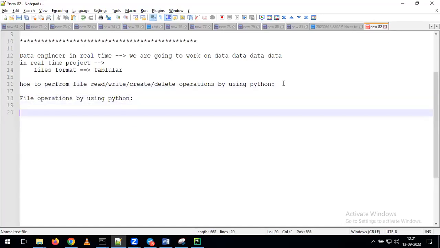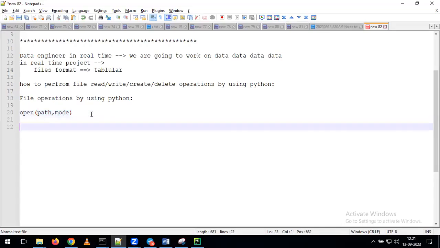It's very simple. In Python, we have a function called the open function. By using this function, we can read the data from a file. Here we just need to provide the path and the mode. Only these two arguments we need to provide. So the function we are using is the open function. In this open function, we need to specify the path of the file, that is, the path in which you have the file. After that, we need to specify the mode.